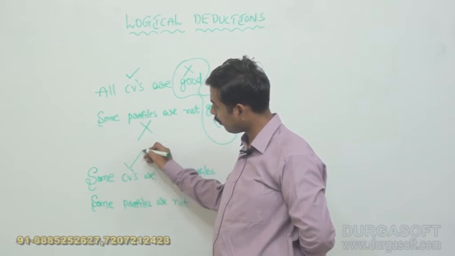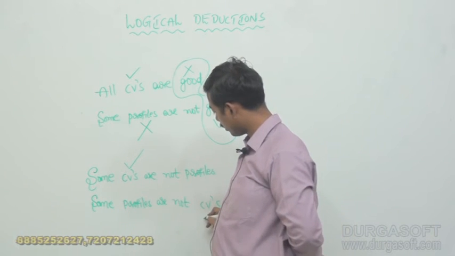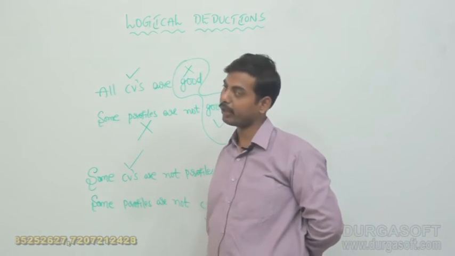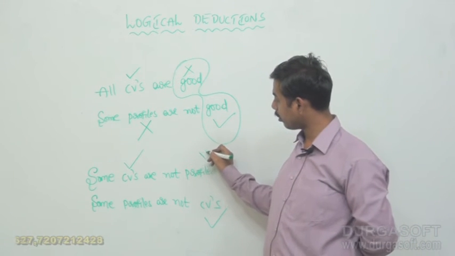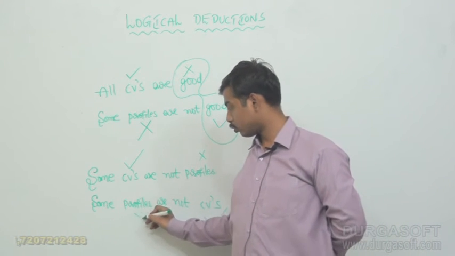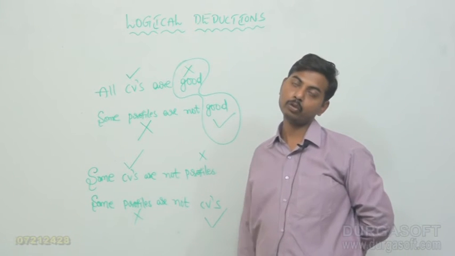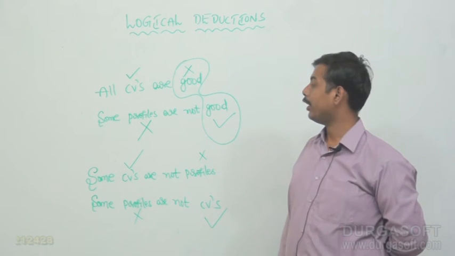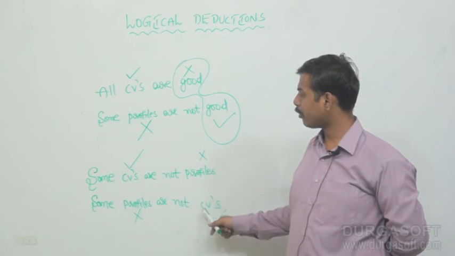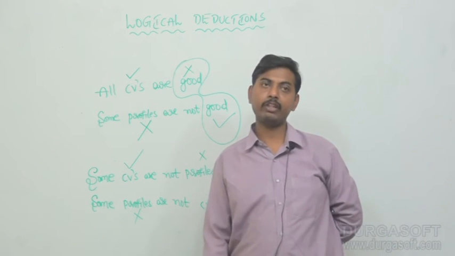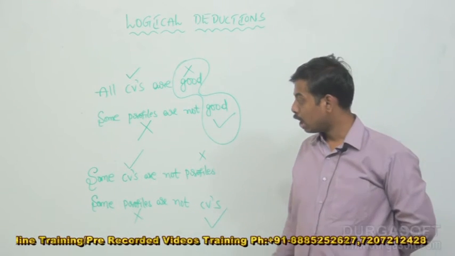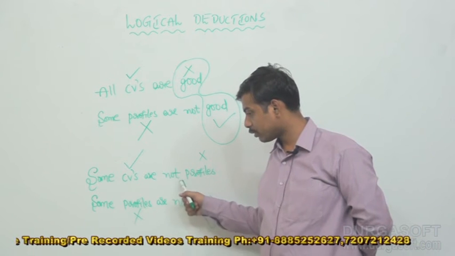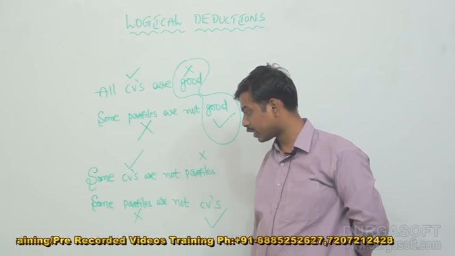CVs is distributed, so it should be distributed in the conclusion also. Next, profiles is not distributed, and it should not be distributed in the conclusion either. Now, which of these two conclusions satisfies the distribution process?